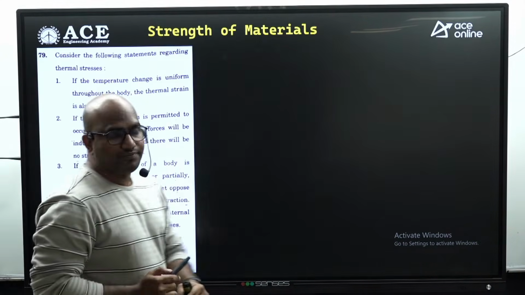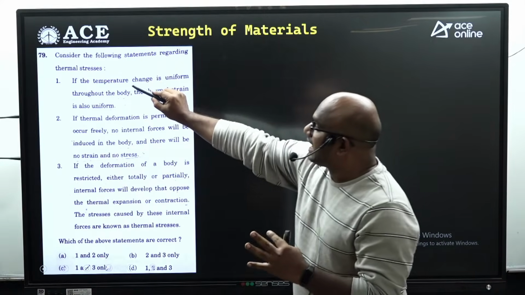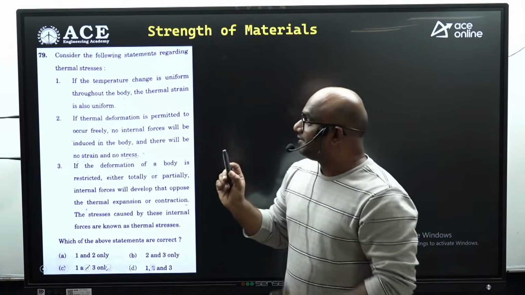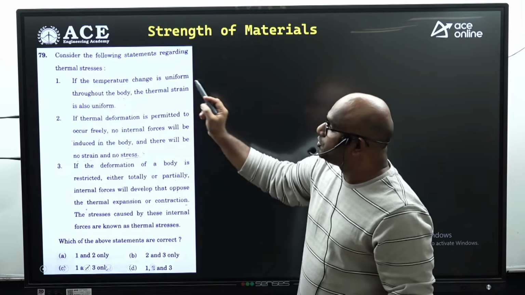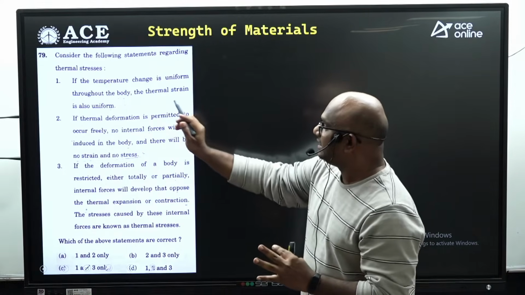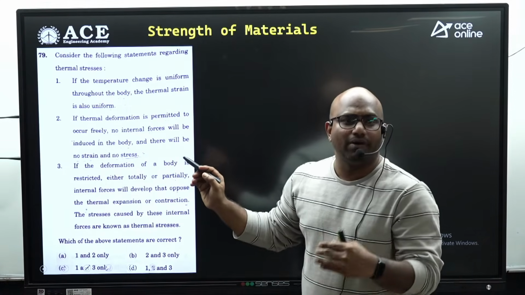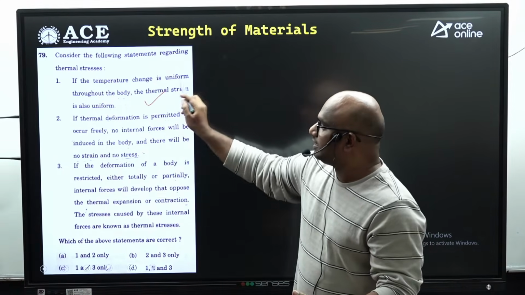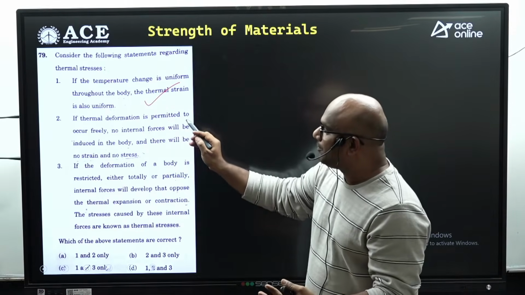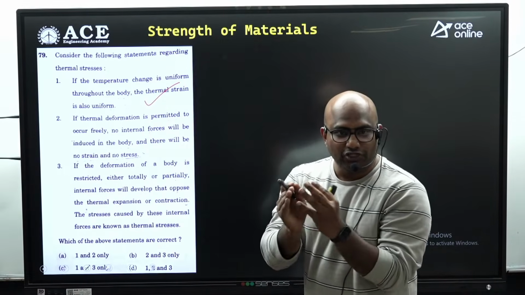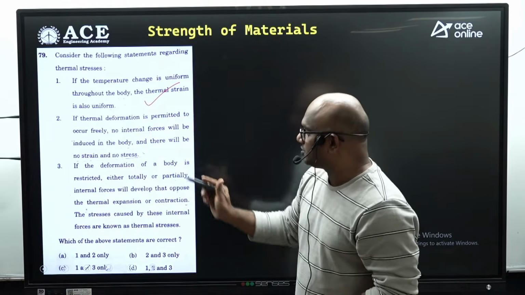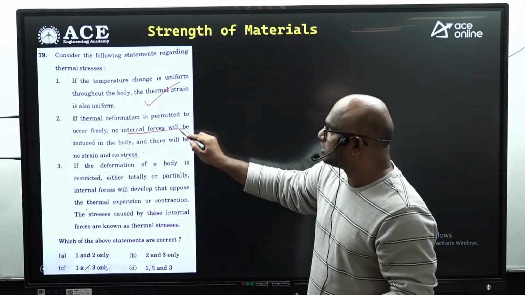Coming to second question. Consider the following regarding the thermal stress, guys. If the temperature change is uniform throughout the body, then thermal strain is also uniform. Absolutely correct. Next, if the deformation is permitted to occur freely, which means there is a free expansion or contraction, guys, then no internal forces will be developed.